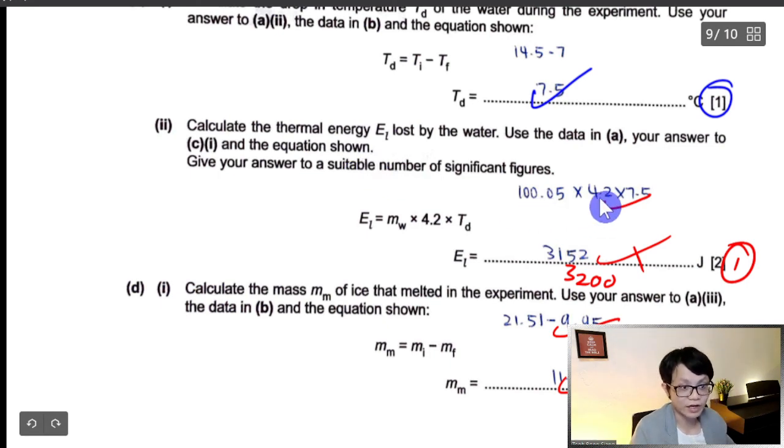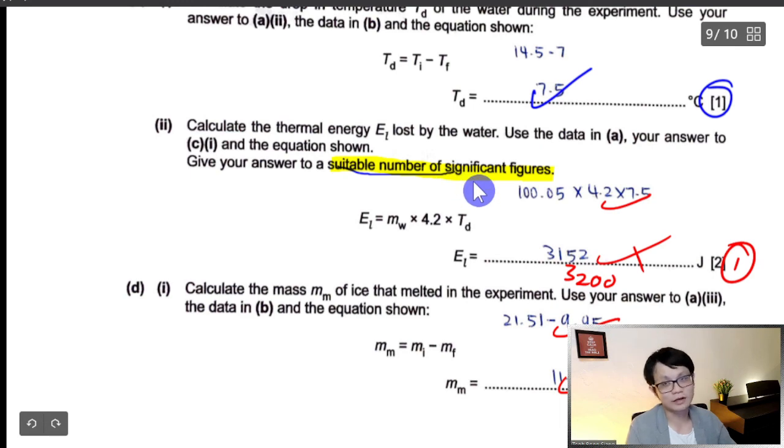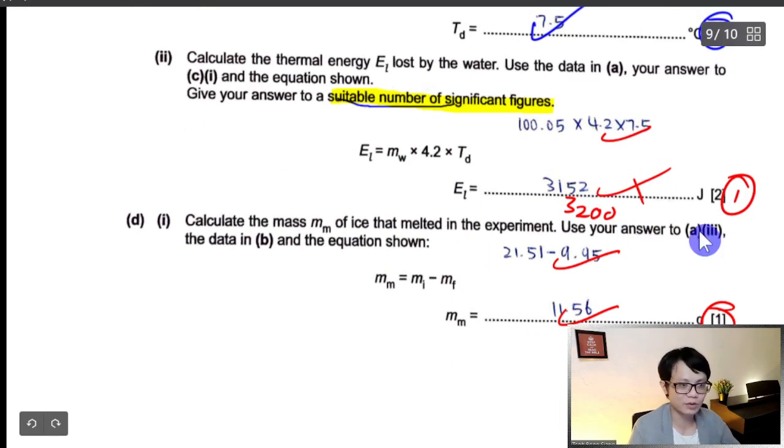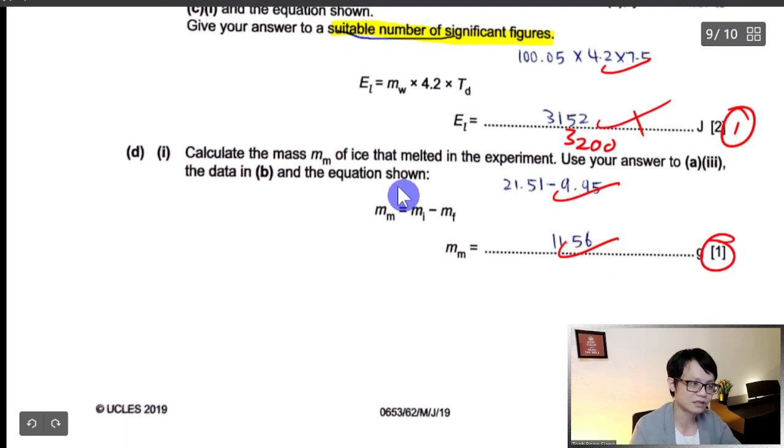This formula is correct? The answer is 2200. So I marked it wrong, because the question says give the answer to a suitable number of significant figures. I think a lot of students will lose marks here because they didn't even mention how many significant figures, 3 or 2. But the marking scheme requires 2, so I just follow it. Most students will get this question wrong, so it's okay.